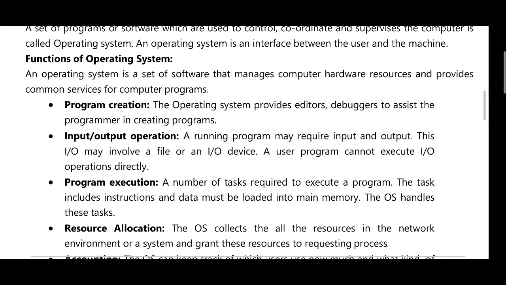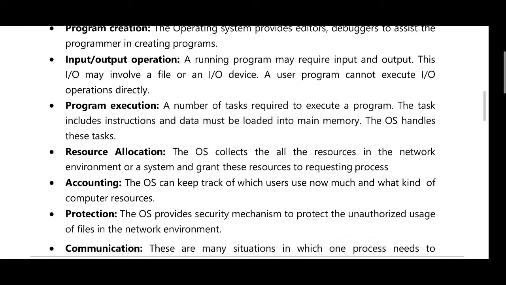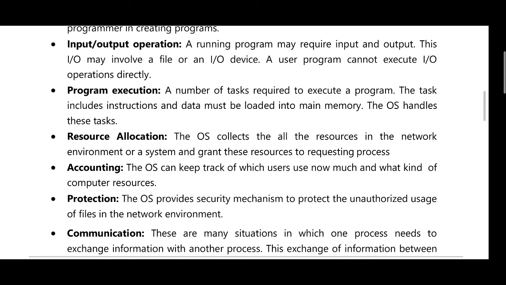Program execution. A number of tasks are required to execute a program. The tasks include that instructions and data must be loaded into main memory. The OS handles these tasks. Resource allocation. The OS collects all the resources in a network environment or a system and grants the resources to the requesting process.